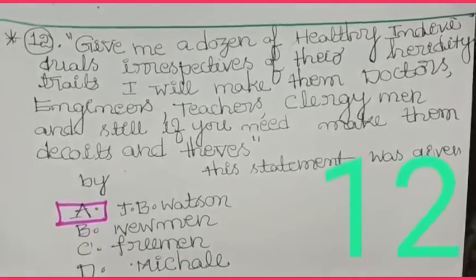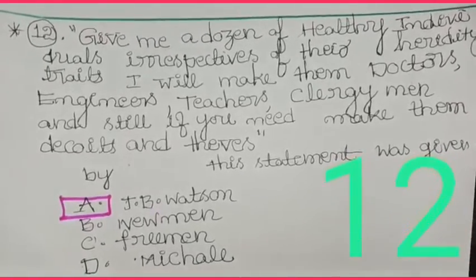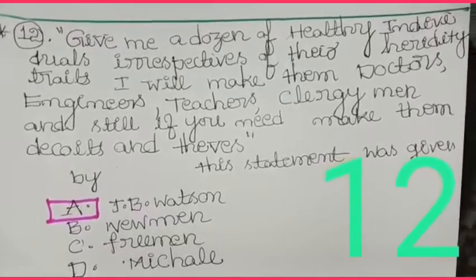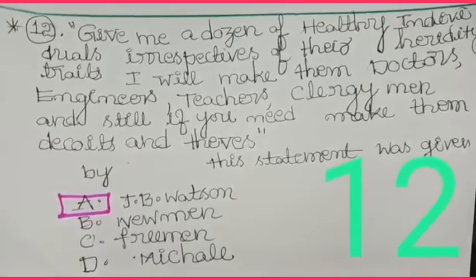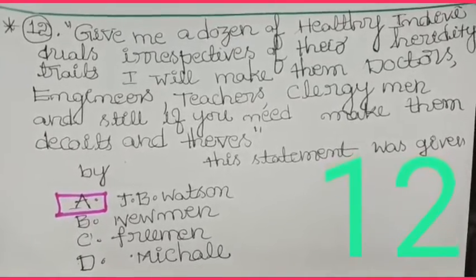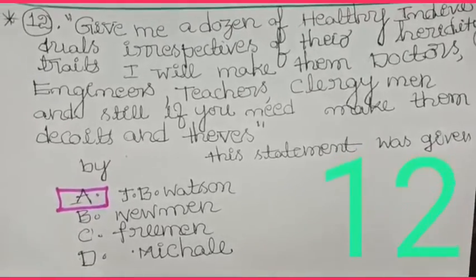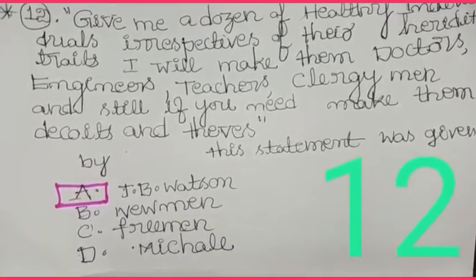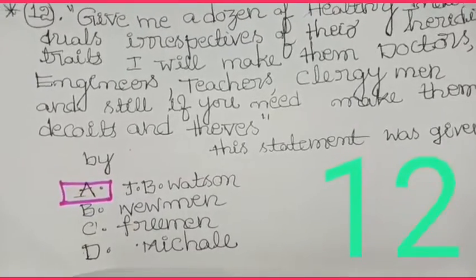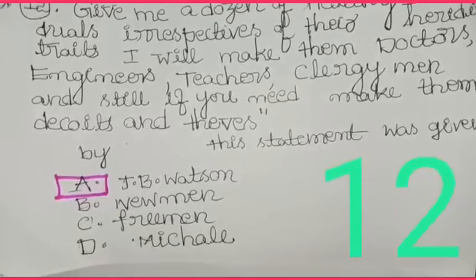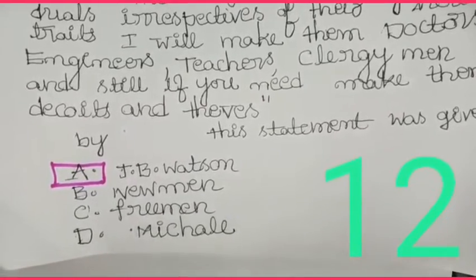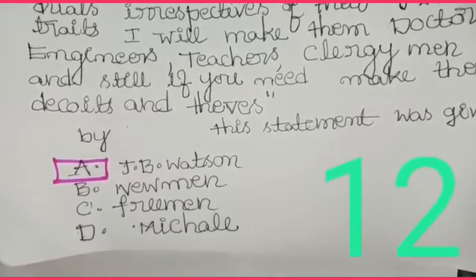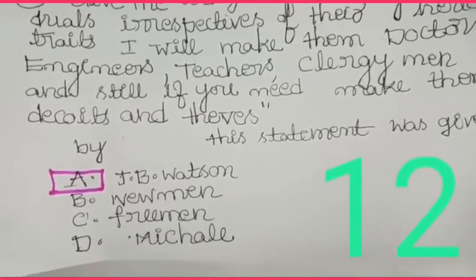Question number 12. Give me a dozen healthy individuals, irrespective of their hereditary traits. I will make them doctors, engineers, teachers, clergymen, and still, if you need, I will make them dacoits and thieves. This statement was given by A. J.B. Watson, B. Newman, C. Freeman, D. Michael.